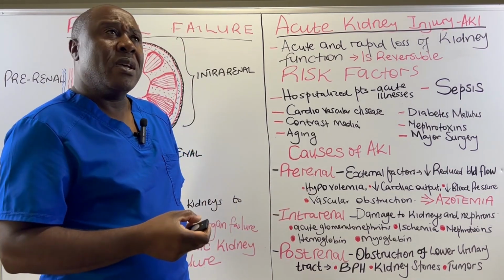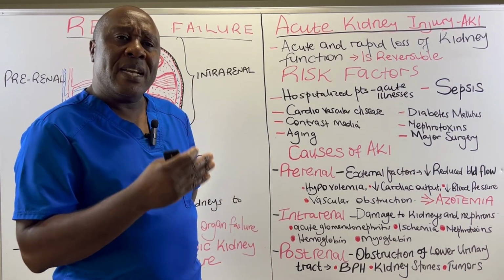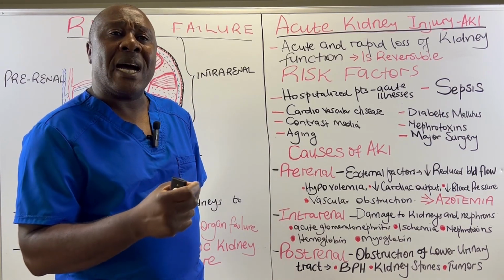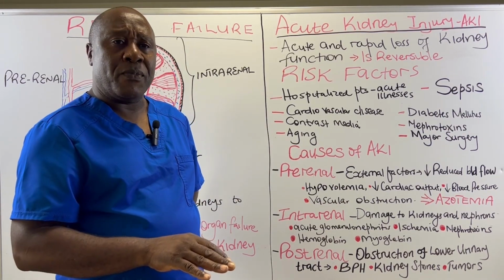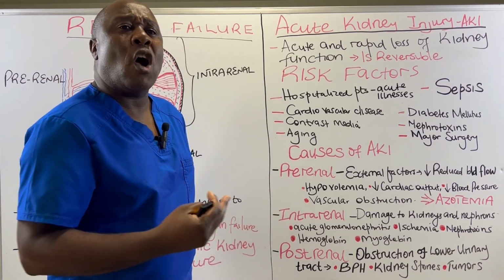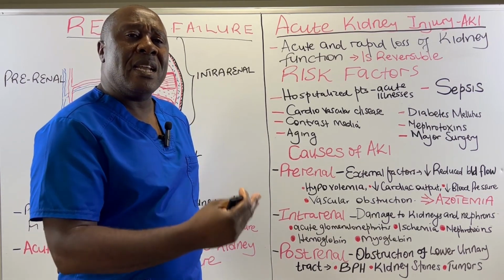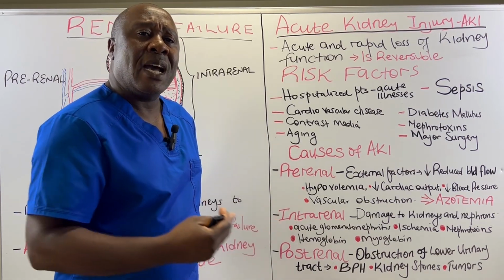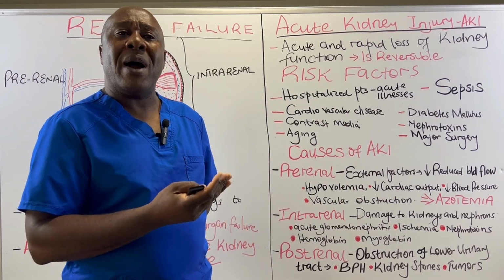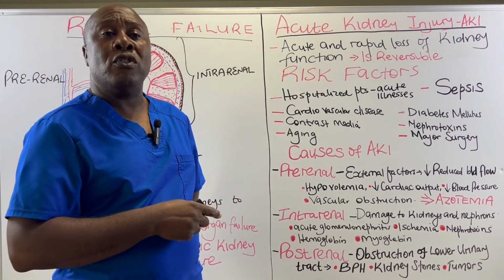For example, the kidneys will release renin. Normally, when the kidneys sense a reduction in perfusion, they interpret that as a drop in blood pressure. So they release renin, which is a hormone that helps to initiate what we refer to as the renin-angiotensin-aldosterone system. This is a system that helps to bump up blood pressure so that the kidneys are also perfused properly.